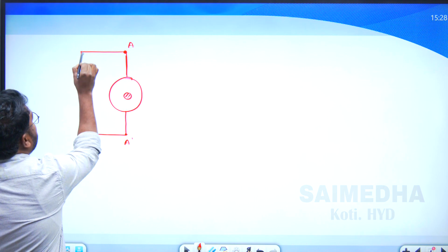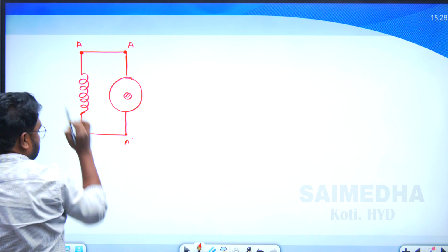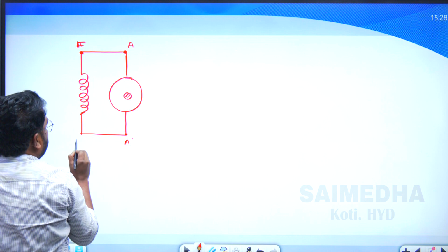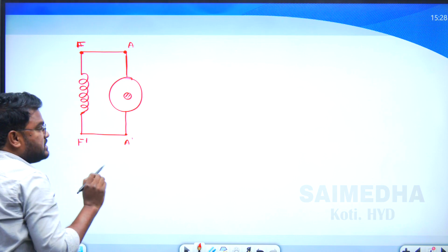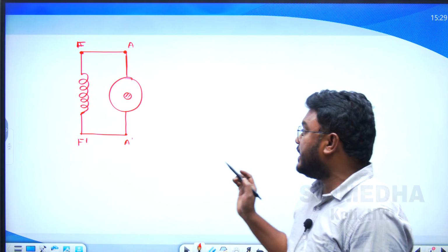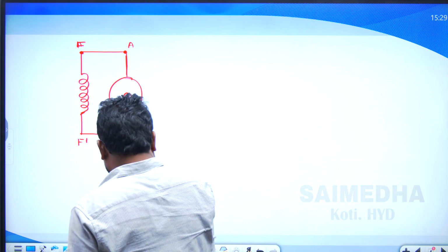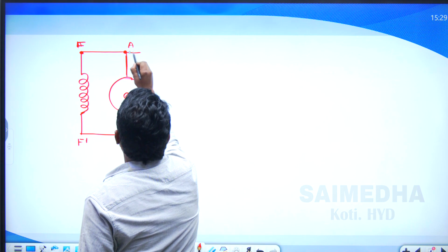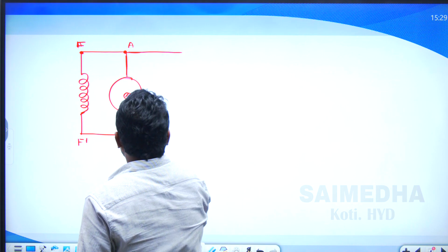So the field winding terminals are F and F dash. This terminal is F and the other terminal of the field winding is F dash. In the shunt machine, the field winding is connected across the armature winding terminals as shown in the figure. Next, this would be the load, but here there is no load.